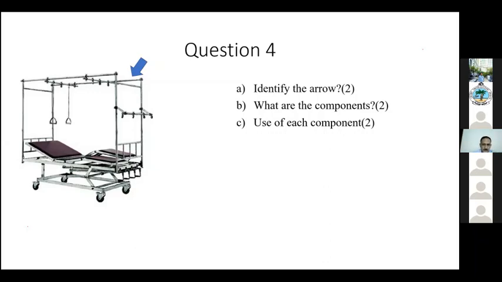On the components of the Balkan frame: the upper side there is a trapeze, which is for changing the bed sheet and for upper limb physiotherapy. Very good. The second, the pulleys, and the monkey chain. You can see multiple pulleys here, and something for the hand to hold on to. So this is known as a monkey trapeze, like the trapeze in the circus. It's a monkey trapeze, and you have upright beams and horizontal beams.